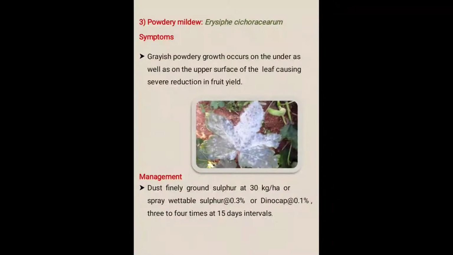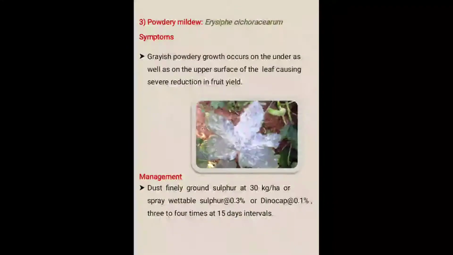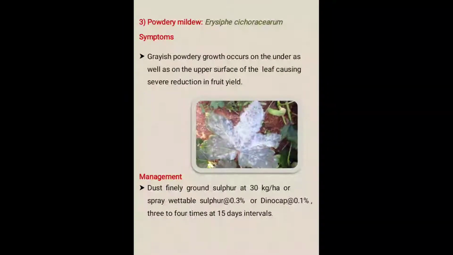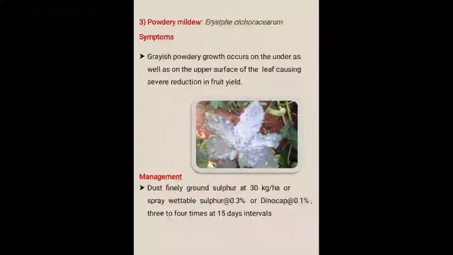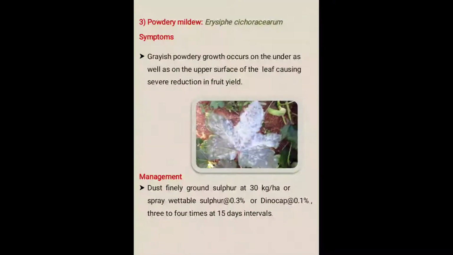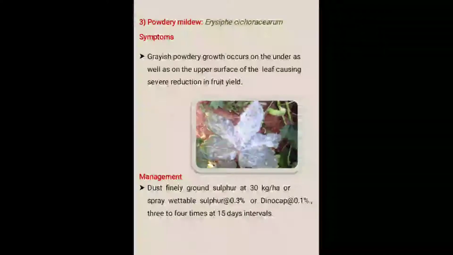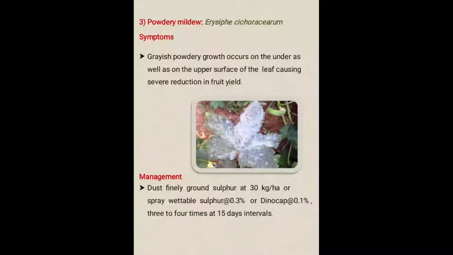Third disease, powdery mildew. It is caused by Erysiphe cichoracearum. Symptoms: grayish powdery growth occurs on the under as well as the upper surface of the leaf, causing severe reduction in fruit yield. The name itself indicates the symptoms produced on the leaf, on the surface as well as under the surface, that is grayish powdery growth.